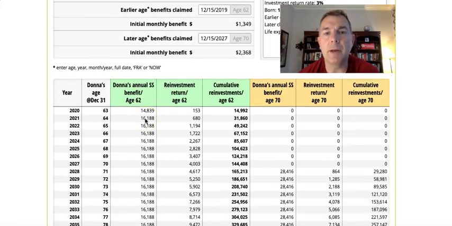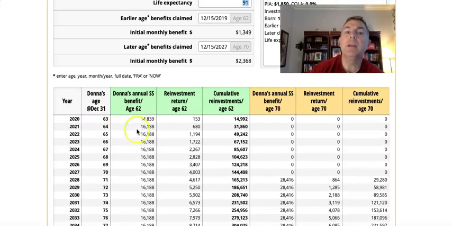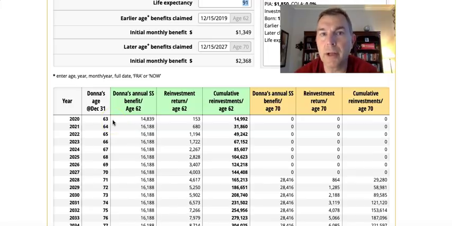All right, so what's happening here? At 62, Donna, we'll say 62. Oh, she gets fewer months because she doesn't have the first month. That's right. So at her age as of December 31st, the full year will be when she's 62. In the year 2020, she'll be 62 to start the year, then she'll be 63 to end.